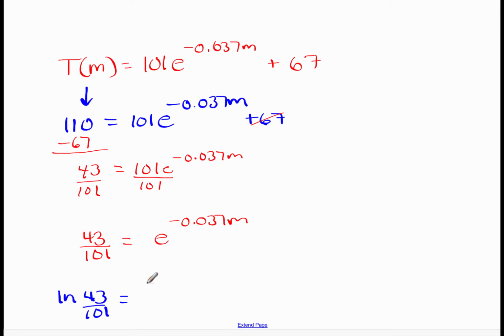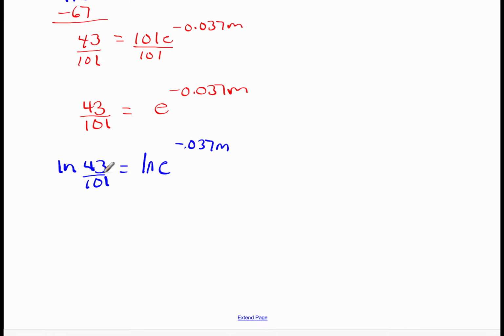And that is because if we throw a natural logarithm on both sides, so that we deal with the exponents, all right, we see the natural logarithm of 43 divided by 101. Don't divide 43 by 101. Just let the calculator do it when it takes the natural logarithm of it.